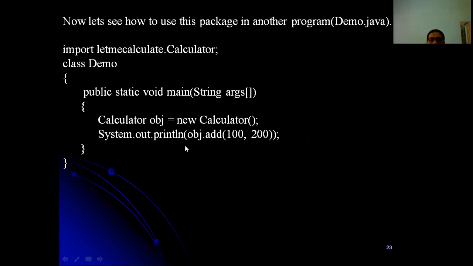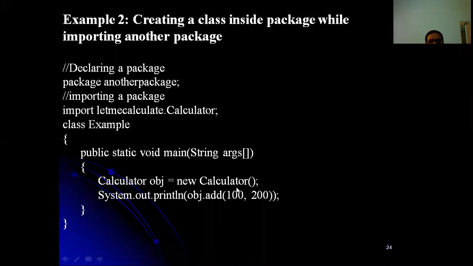So it is like the Scanner class. The method definitions in the Scanner class are not available to us, but you can make use of them using the in and out object. Similarly here also, via the Calculator object you can use the add method. So hope you understood this. This is a very simple program. This is an example, the second example.